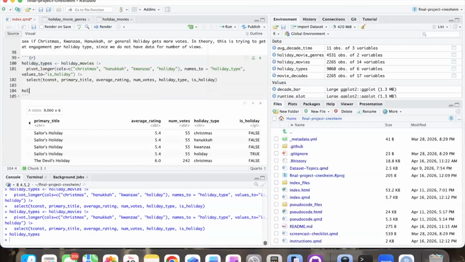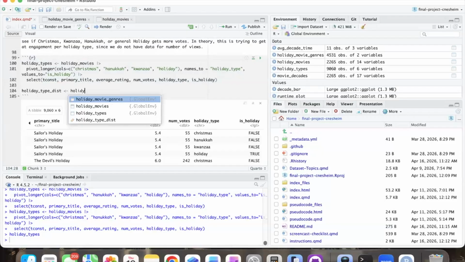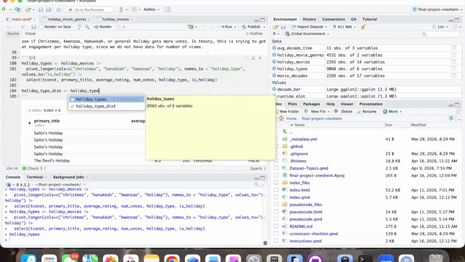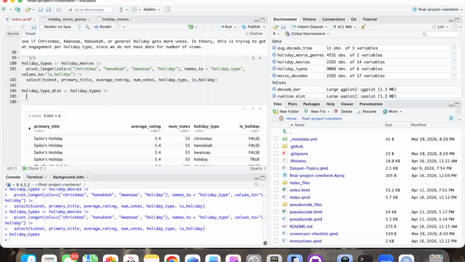So we're going to look at distributions of these two. We're going to call it holiday type distributions. We're going to take in our newly created holiday types and we're going to do ggplot. Our X is going to be is holiday, so true or false, and our Y is going to be number of votes, to look at engagement, right?